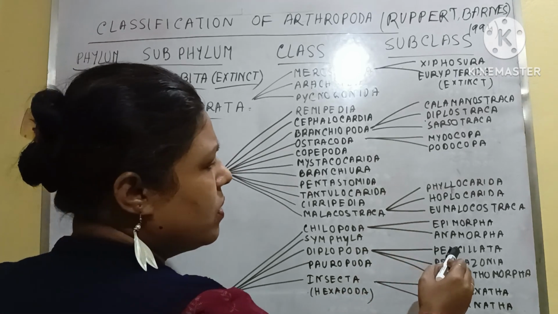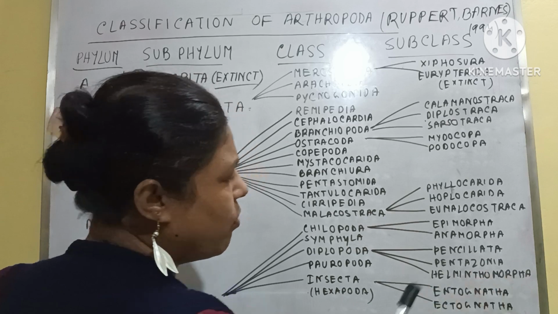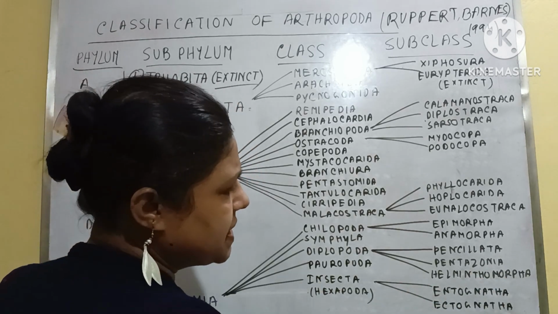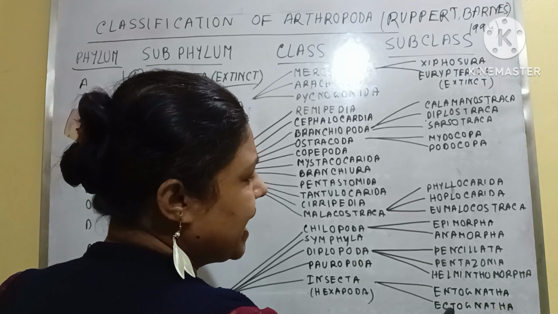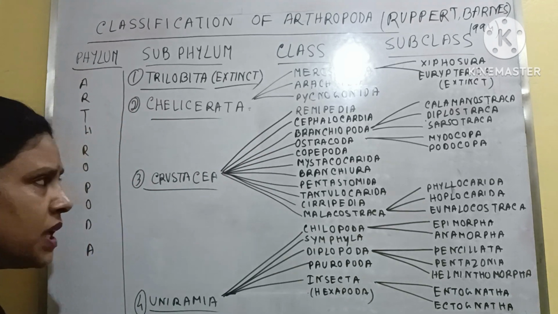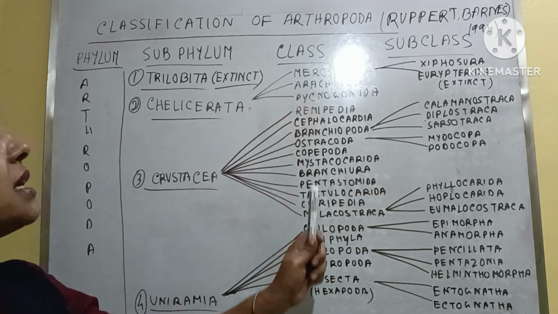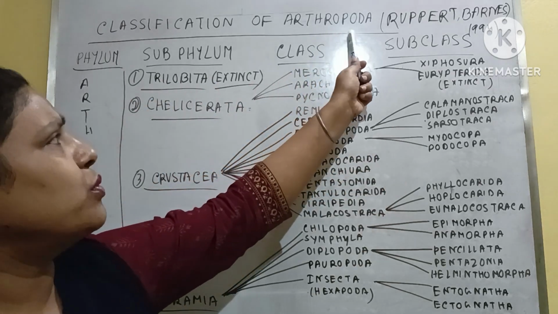Okay, so Penicillata, Pentazonia, and Helminthomorpha. And under Insecta there are 2 subclasses. One is the Entognatha, another is the Ectognatha. Clear? So actually these are the classes, subclasses, and subphylum of Arthropoda.